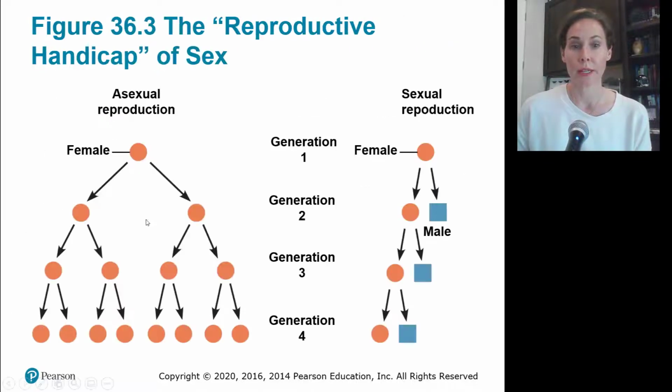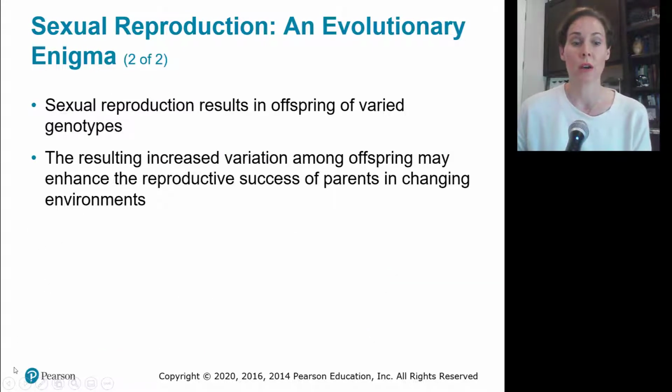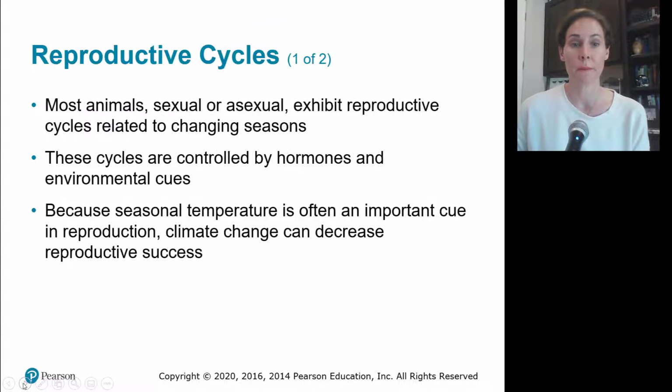So let's pretend that this female is adapted to cold temperatures. Over time, the area where they live stops being cold and becomes warm. Well, if she can't live in warm temperatures, neither can her offspring. So you may not ever make it to generation 4 by the time temperatures get too warm. Whereas this female might be adapted for warmer environments. Her offspring now have dad's genetic material and maybe they can overcome that environmental change. That's a very simple example of changes in environment.